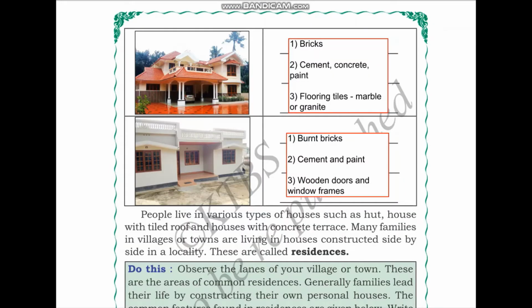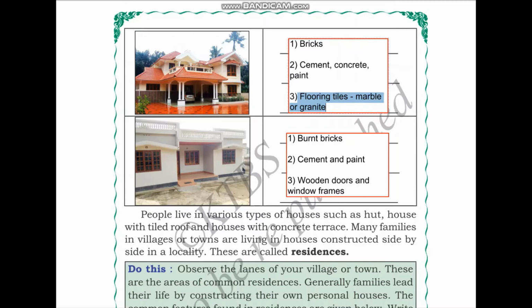The second house shown is the big bungalow. You can see that it has colored walls, nice roofing, and a garden in front of it. The materials required are bricks, cement, concrete and paint, and for the inside flooring you also need flooring tiles like marble or granite.